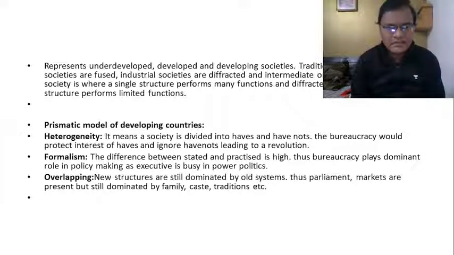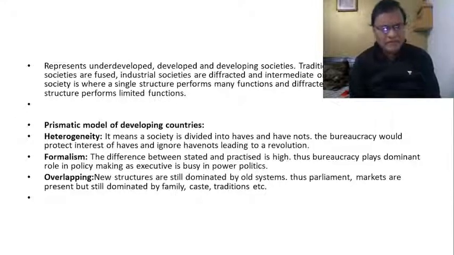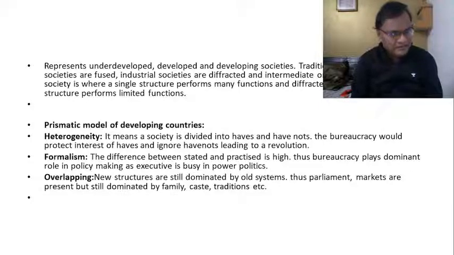In public, we say that we should not practice untouchability. We should not practice caste discrimination. But in reality, that is what people do. You can see these matrimonial ads in newspapers. They clearly say that only people belonging to their caste should apply. That is what you find, and it is quite normal also. Or belonging to their region, or to their religion, or to their language, or to their ethnicity. That is what we call formalism, that we find in prismatic society.